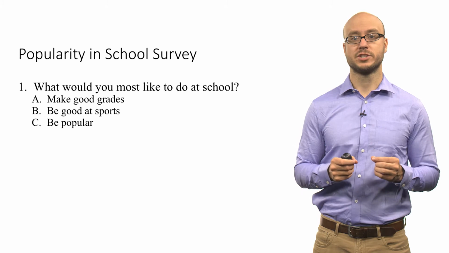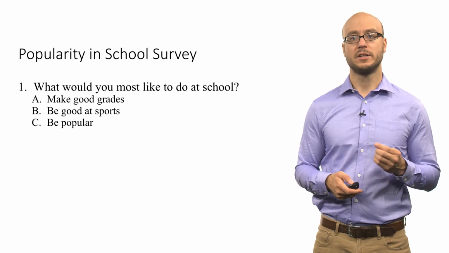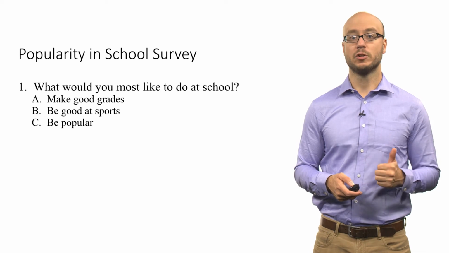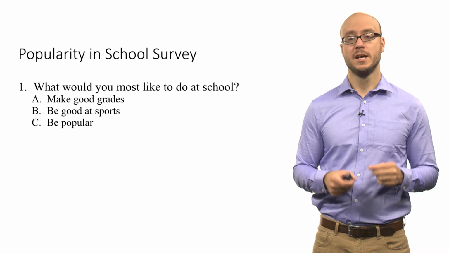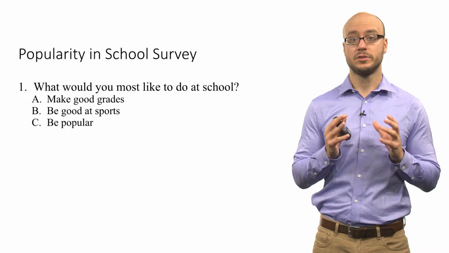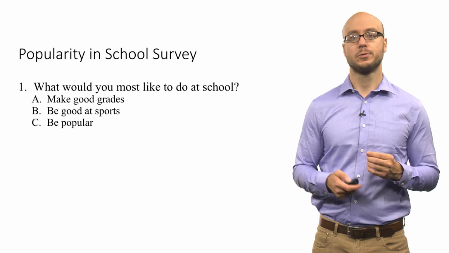So this is an actual survey that was administered by social psychologists. This first question has to do with students' goals. And the question is, what would you most like to do at school? A, make good grades, B, be good at sports, or C, be popular. This was actually given to a sample of children in an elementary school.